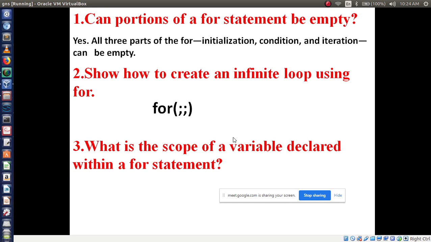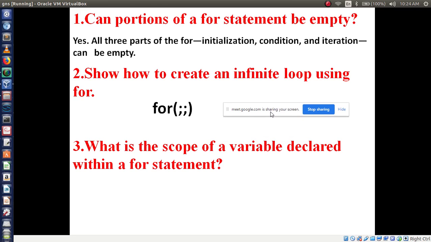What is the scope of a variable declared within a for statement? What is the scope? This means we will write for int i. That is the variable declared inside the for statement, int i. So what is the scope? If we declare it like this, that variable is valid within that loop only, not outside. That is the answer.